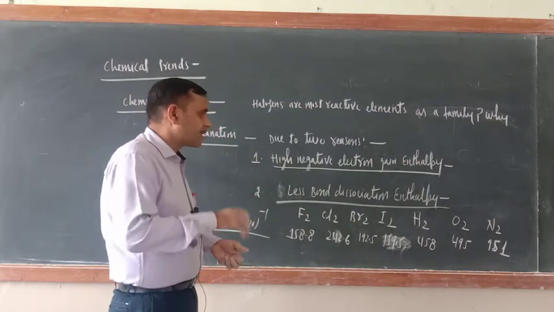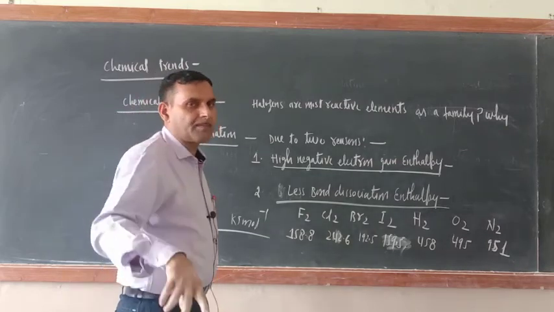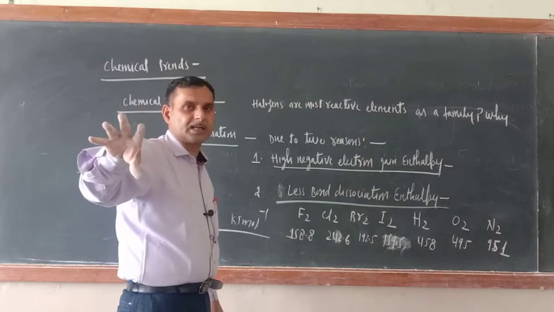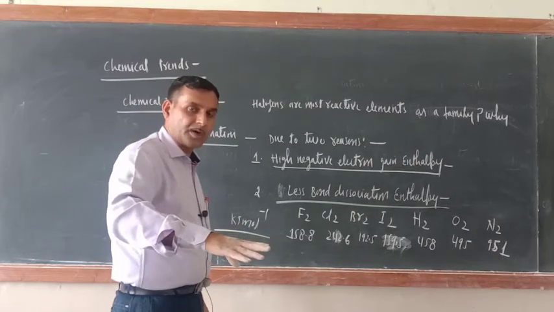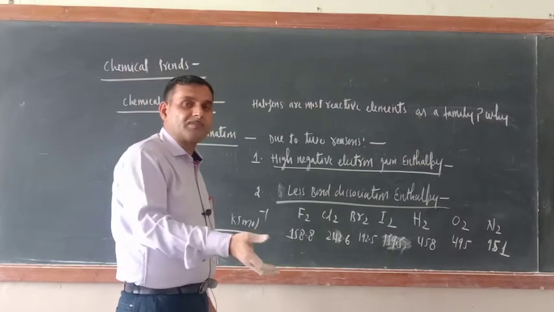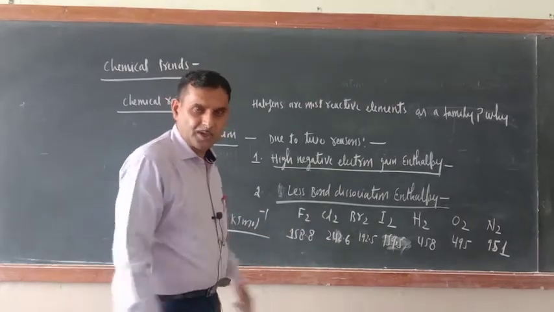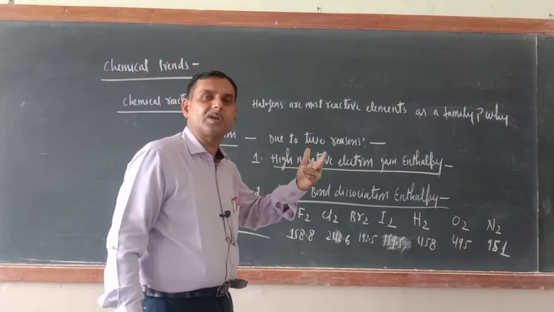The second one is their less bond dissociation enthalpy. This is the second parameter for reactivity, that is bond dissociation enthalpy, the amount of energy required to break the bond. If this value is less, then at room temperature they will gain energy and dissociate, and they will be reactive. In molecular condition they are not reactive, only in atomic state they are reactive.